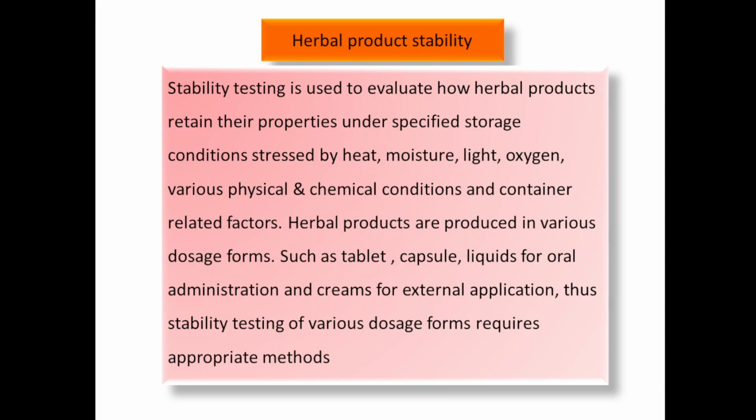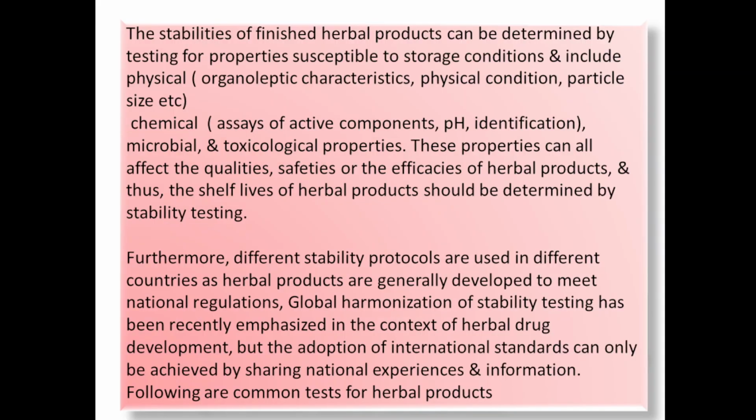The herbal products are produced in various dosage forms such as tablets, capsules, liquids for oral administration and creams for external application. The stability testing of various dosage forms requires appropriate methods. The stability of finished herbal products can be determined by testing for properties susceptible to storage conditions, including physical properties such as organoleptic characteristics, physical condition, particle size.